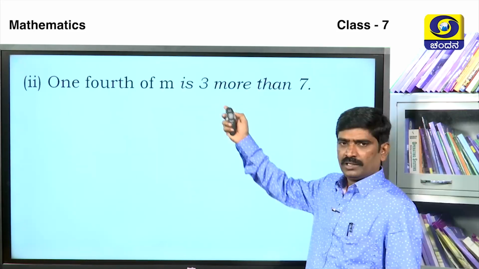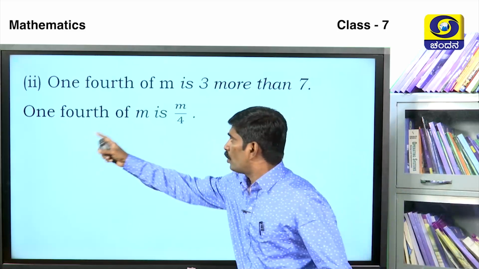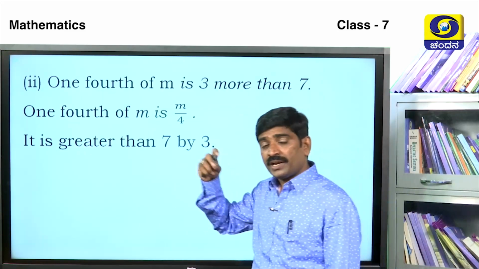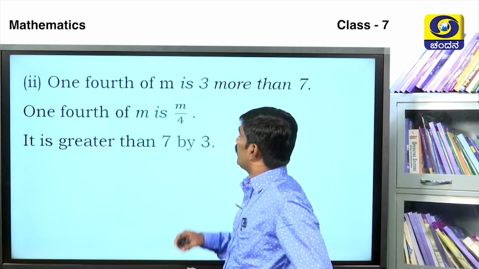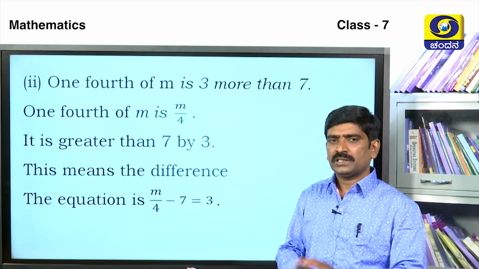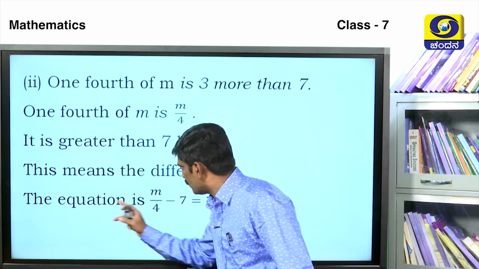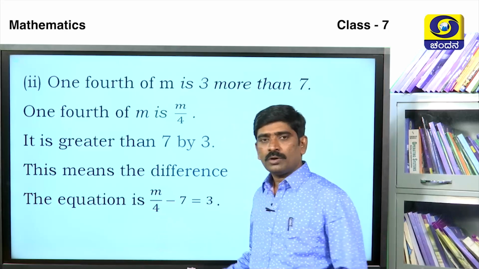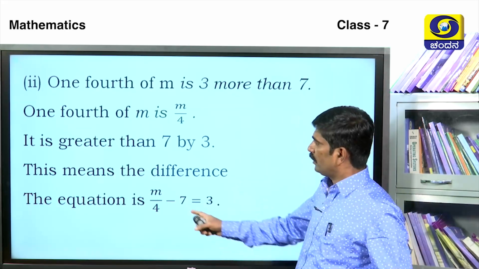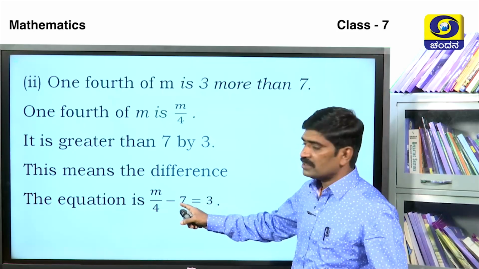Next, the second one, already solved in the activity. 1/4 of m is m divided by 4. It is greater than 7 by 3. Greater than 7 by 3. That means the difference. The equation is m divided by 4 minus 7 is equal to 3. See here, 3 is more than 7.